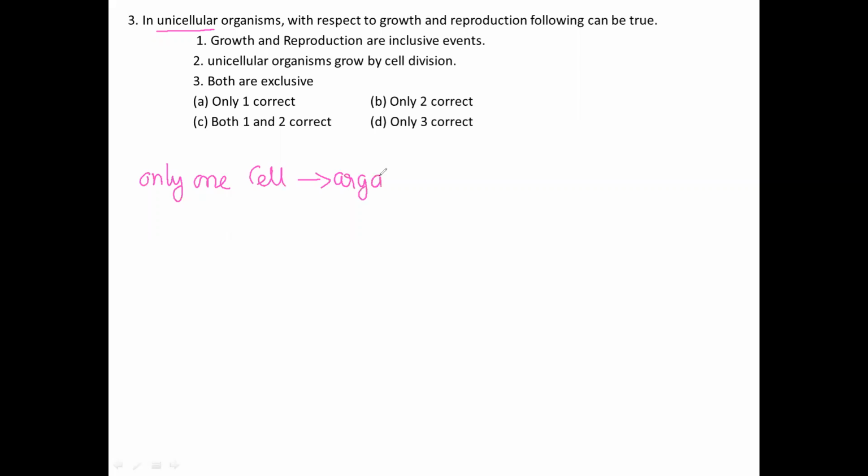The definition for this: the organism is made up of only one cell. That is nothing but a unicellular organism, just you have to remember. So here, whereas in case of unicellular organisms, with respect to growth, reproduction, which of the following can be true?